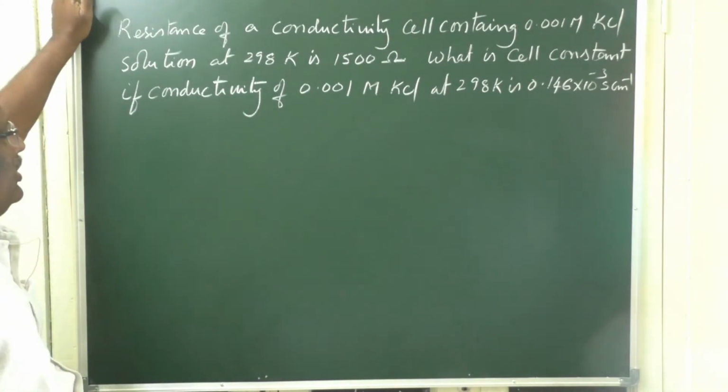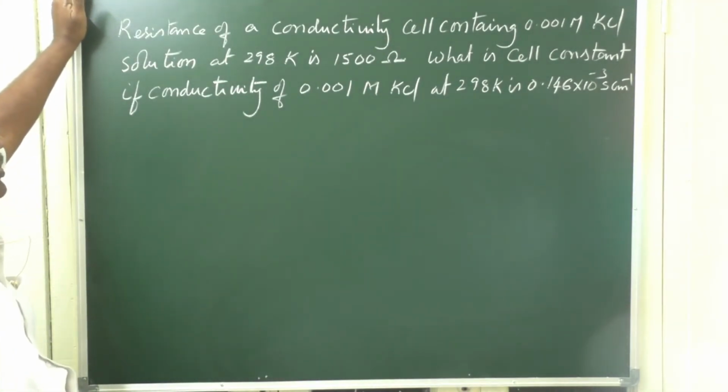Resistance of a conductivity cell containing 0.001 M KCl solution at 298 K is 1500 ohms. What is the cell constant if the conductivity of 0.001 M KCl at 298 K is 0.146 × 10^-3?